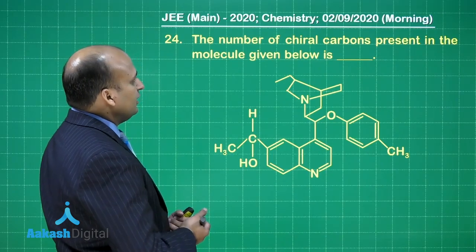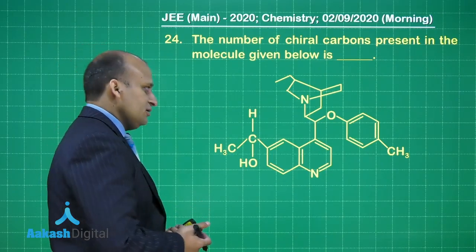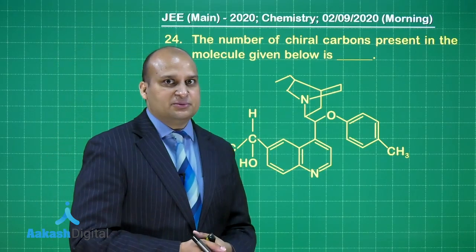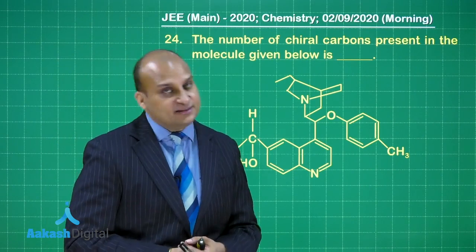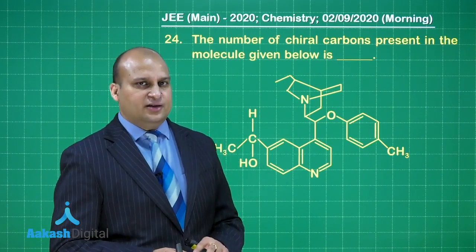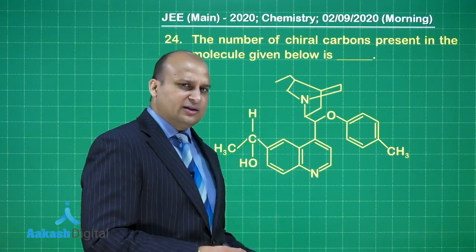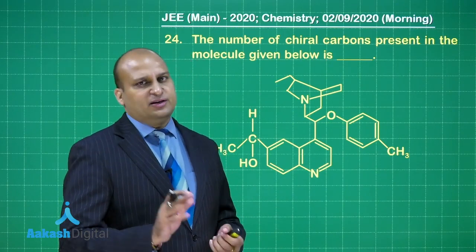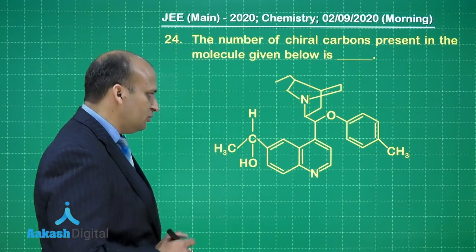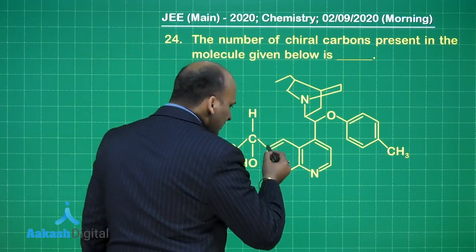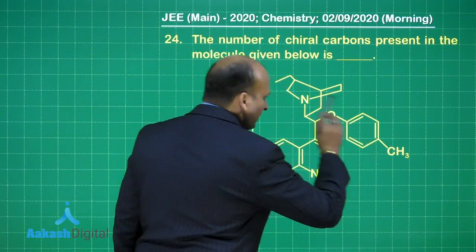The number of chiral carbons present in the molecule given below is. I know many people must be thinking, sir, this is tough. It is not tough, fine. Have patience, look at the carbons, believe you me, you can very easily get the answer. See, first of all, to help you out, none of these carbons in the ring will be chiral.